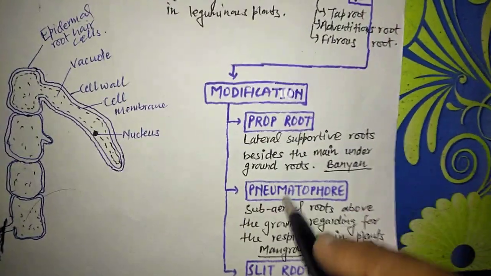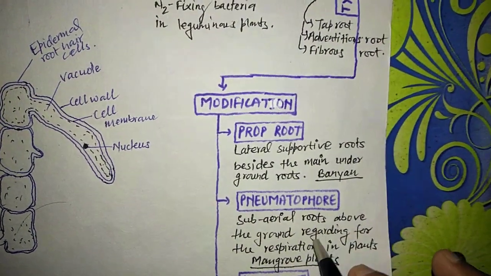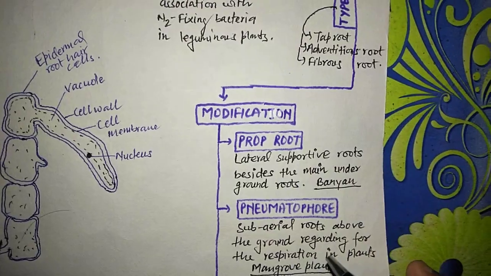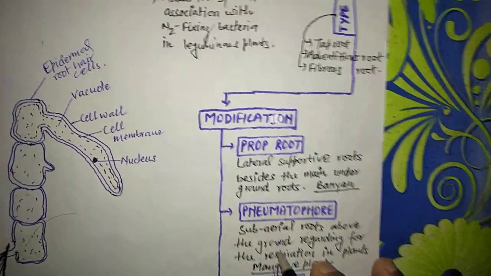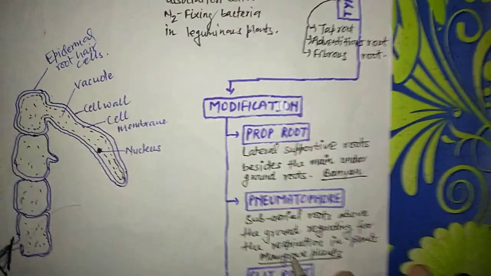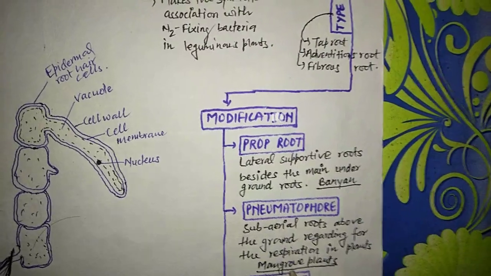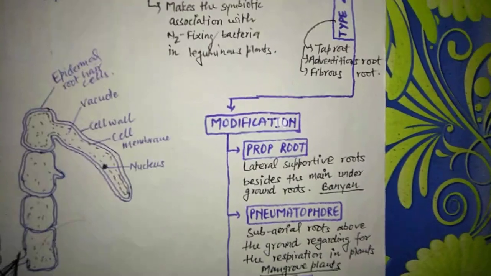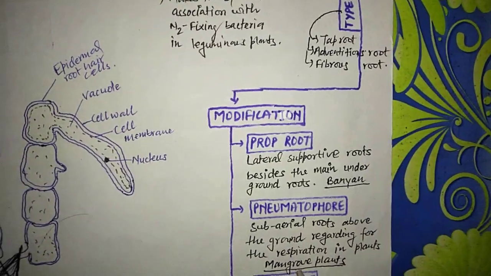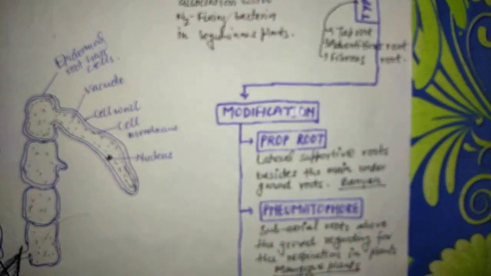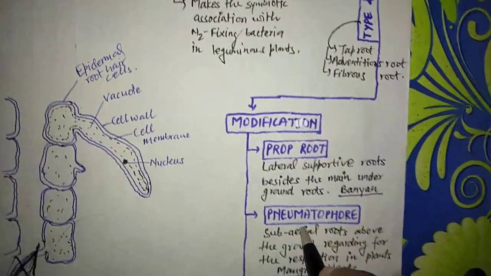Next one is pneumatophore. Pneumatophores are subaerial roots mainly present above the ground in certain plants, and these roots are mainly for the respiration process in the plant. Where are they present? They are mainly present in mangrove plants, that is, plants present in regions where watery conditions are maximum. In such places, this kind of modified root is present.